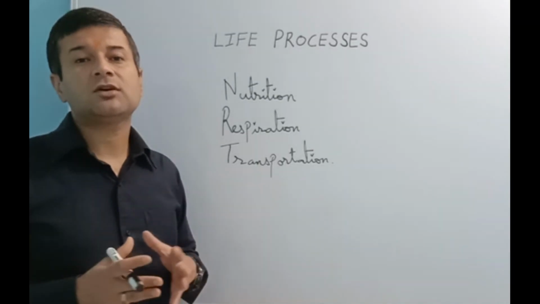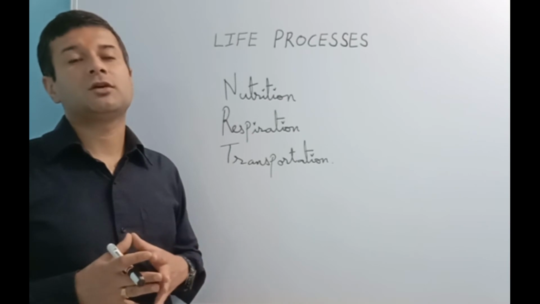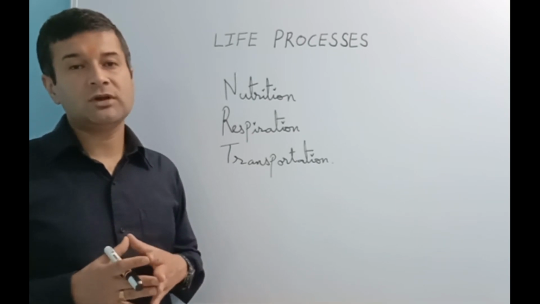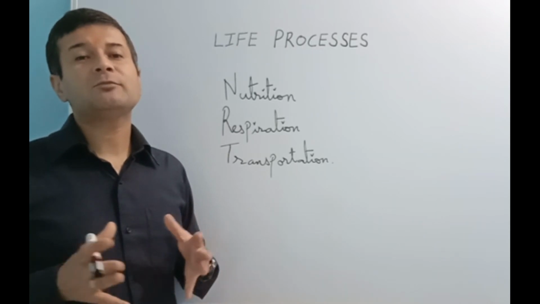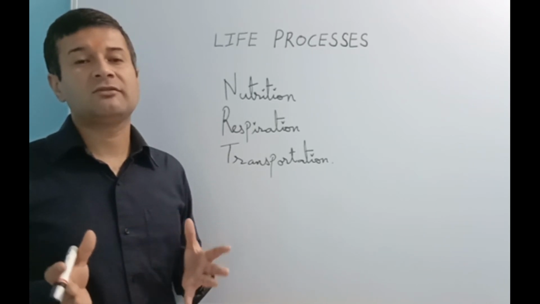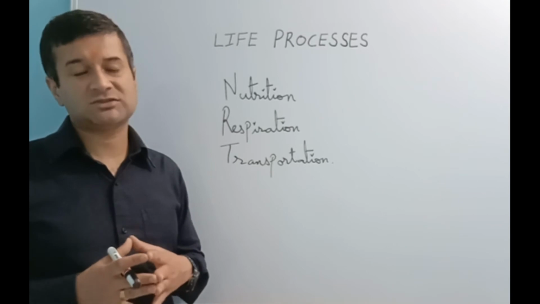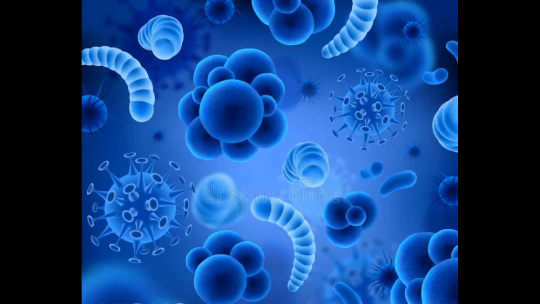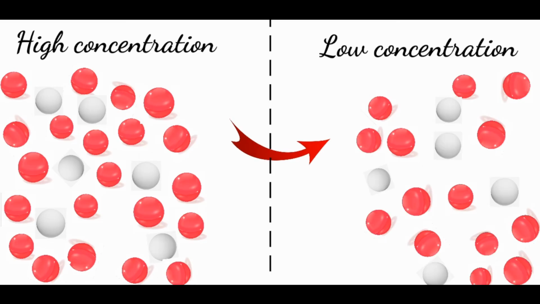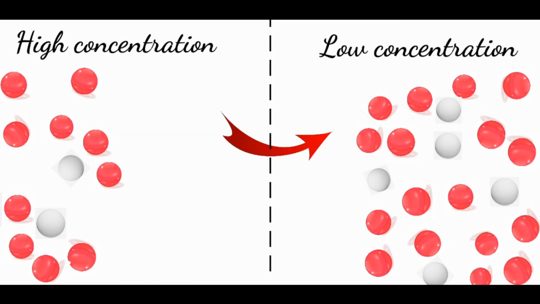Transportation. For unicellular organisms, there are no specific organs for taking in food, exchange of gases or removal of waste. Their entire body is in contact with the environment and they perform these functions with the help of diffusion. In single-celled microorganisms, there is movement of molecules across the cell membrane with the help of diffusion. In diffusion, the molecules move from the region of higher concentration to the region of lower concentration.